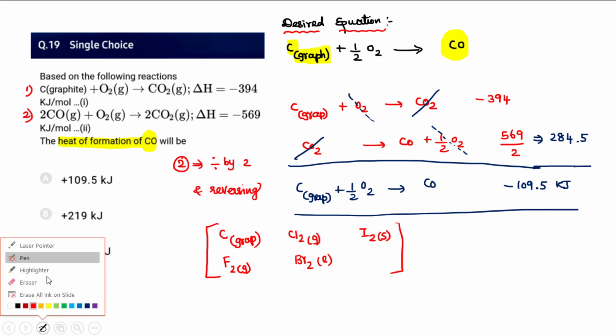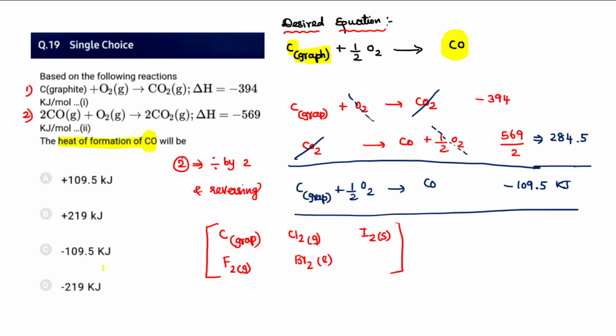And therefore, we may say here it reacts with oxygen and forms 1 mole of carbon monoxide. So there is only 1 oxygen on the right side, so half an oxygen molecule will give me that 1 oxygen. So I am trying to get this desired equation. This is our needed equation for which we have to calculate the del H. The given equation says the first graphite is on the left side, so I'm keeping that as it is without changing. But in the second equation, the carbon monoxide is on the left side, but actually I have to get it on the right side as per the desired equation here. So I'm reversing that equation.